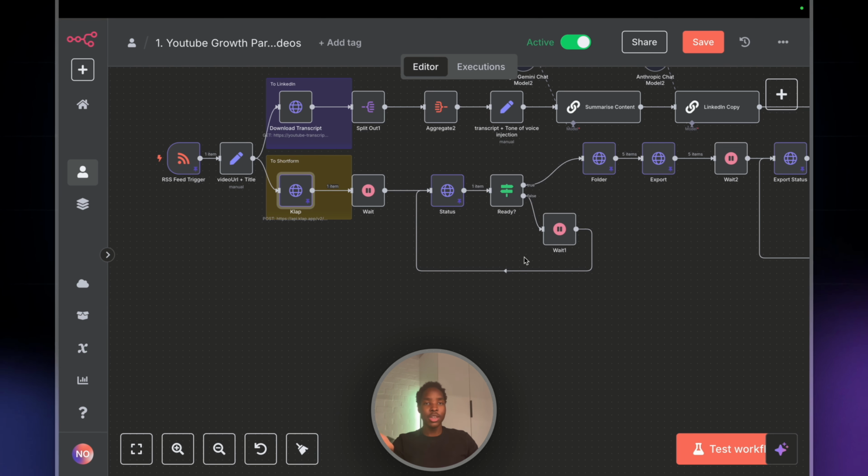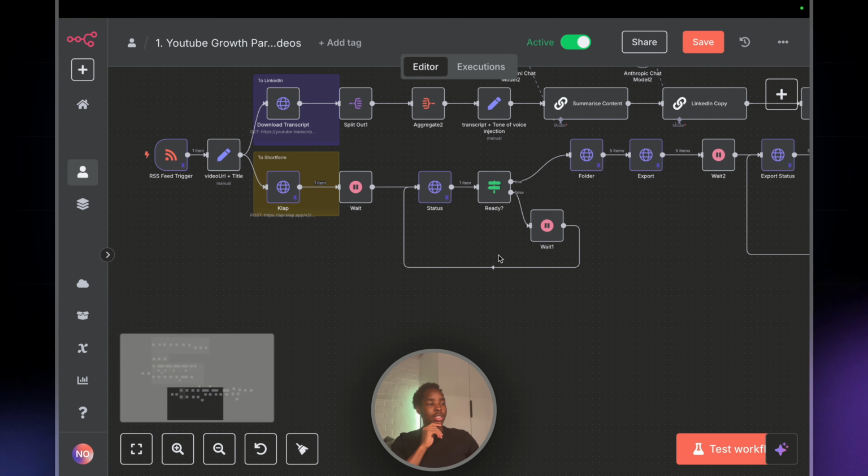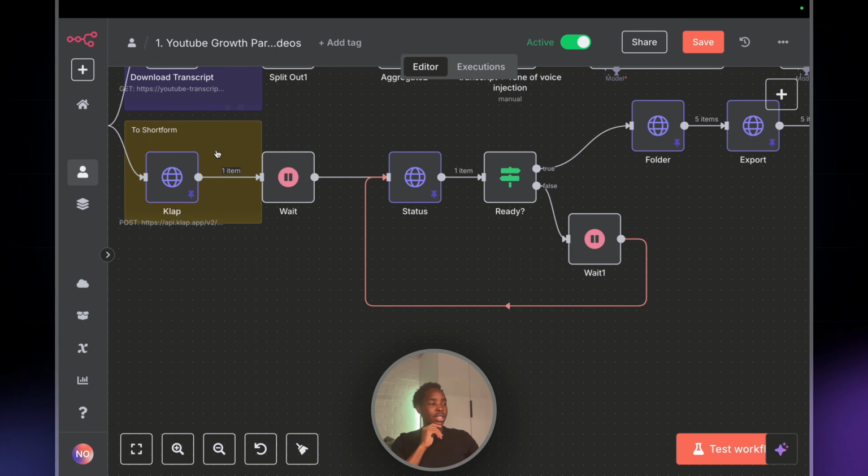Can you do that in Make? No, you cannot, because Make sucks. But n8n is just that much better. So we just upload the status. So this is just the upload, and now we're just checking the status, and if it's ready, we go to the next part, and if it's not, we just keep checking until it's ready.